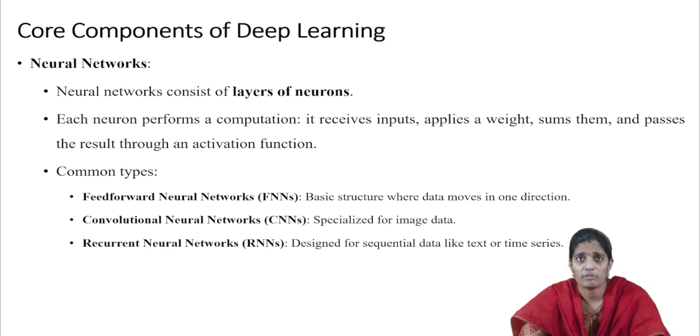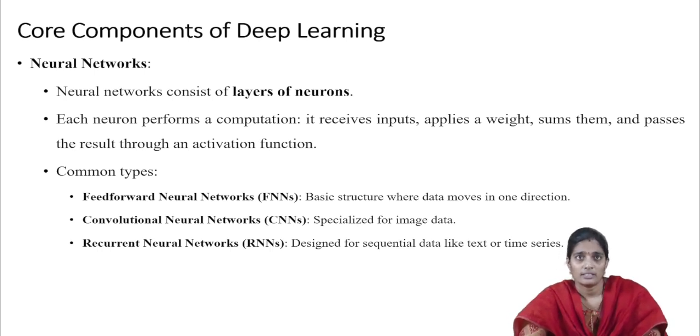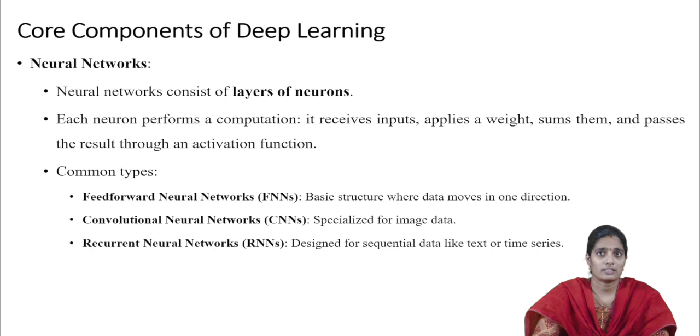Next one is the convolution neural network. These convolution neural networks are specially designed for image data. And third one is the recurrent neural networks. Recurrent neural networks are specially designed for sequential data, which is nothing but text or time series.